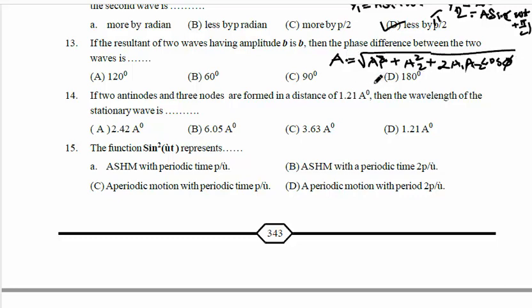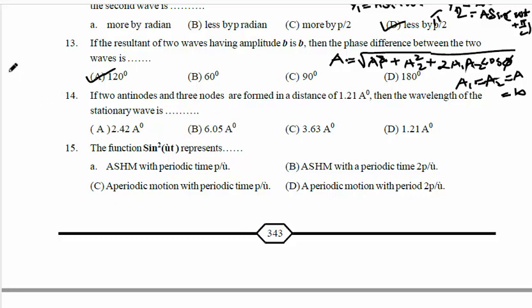If A1 is equal to A2 and the resultant is also equal to B, if you substitute all as B, then phi will be 120